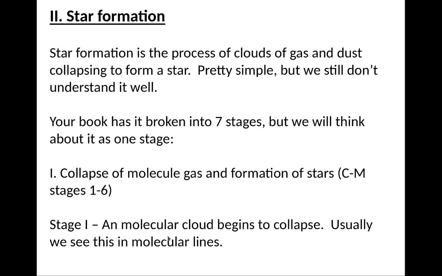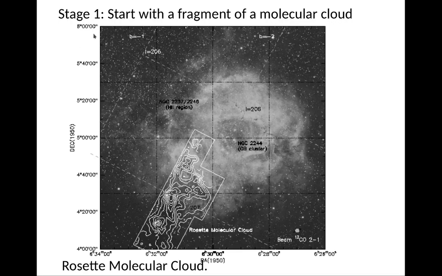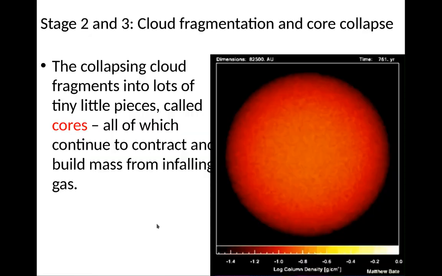So in stage one, the molecular cloud begins to collapse. Usually we see this in molecular lines, right? So we start with a fragment of a molecular cloud, right? So this is the Rosette molecular cloud, right? And basically you can see some of the denser regions right here, right? So these are very strong emission in molecular lines, right?